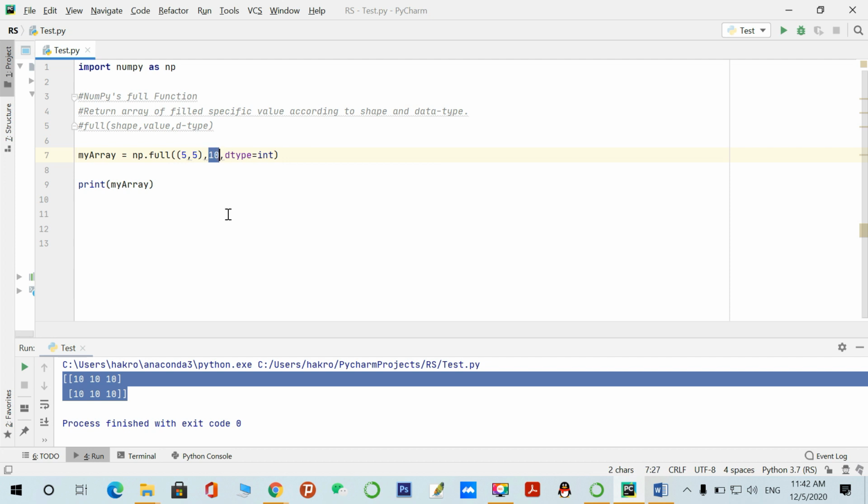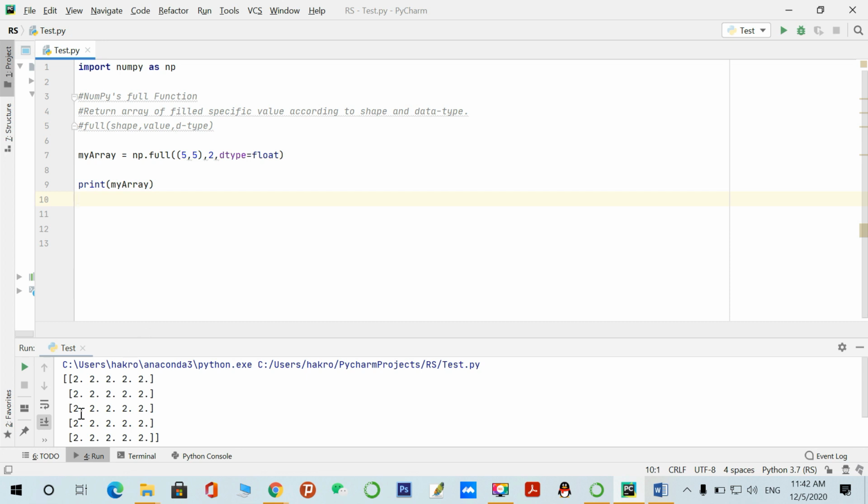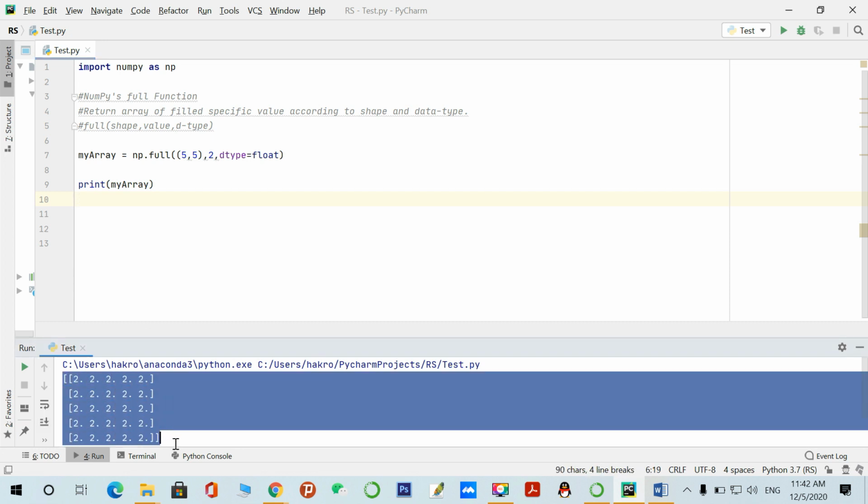And I'm creating, for suppose, 5 by 5 filled with 2, and the data type I am creating is float. So let's see. Yeah, here you can see a 5 by 5 array has been created with data type float and value 2.0. So it's all about returning an array with a specific value, data type and size. That's it.